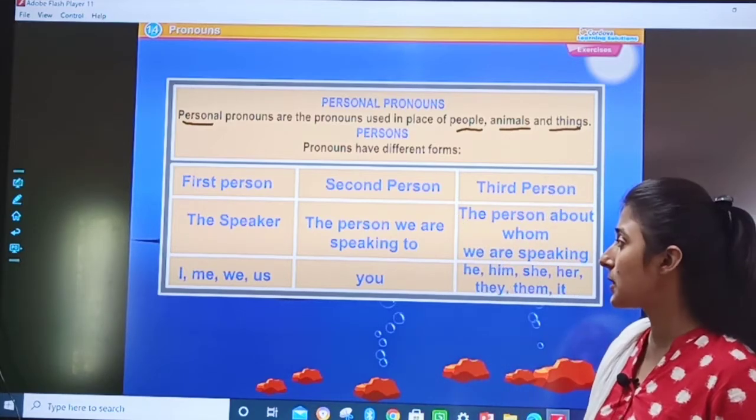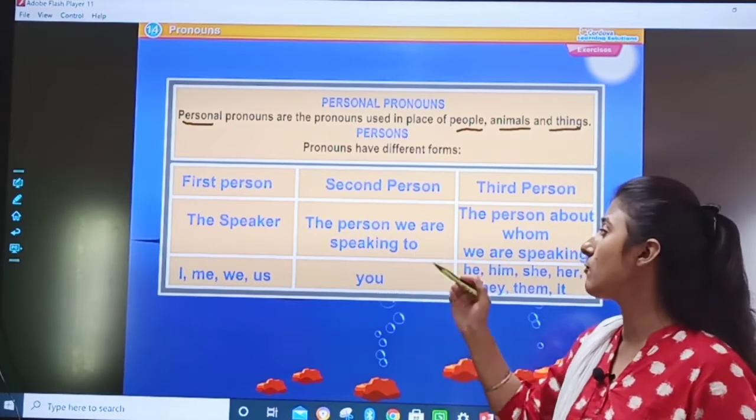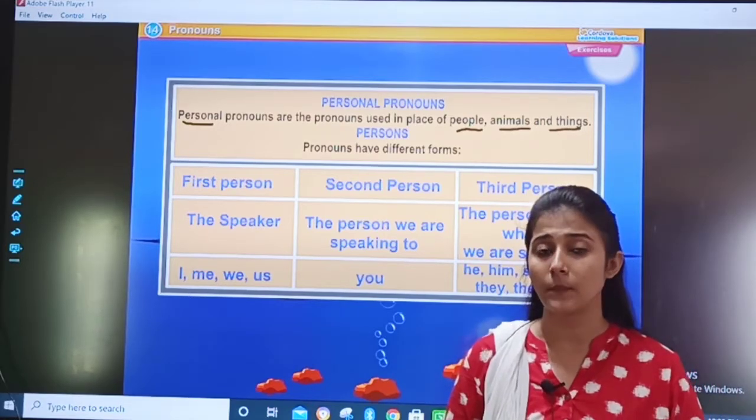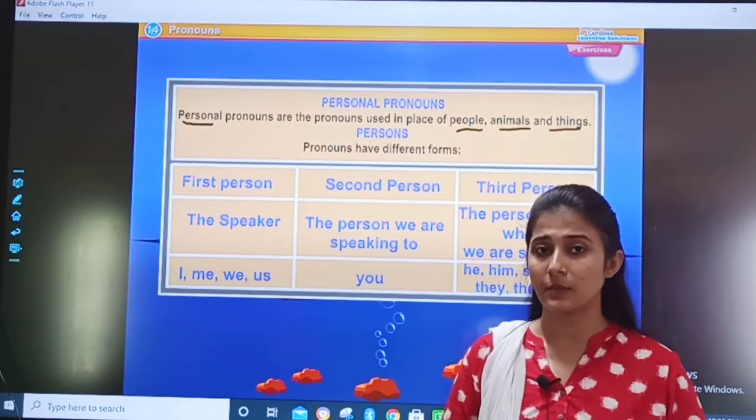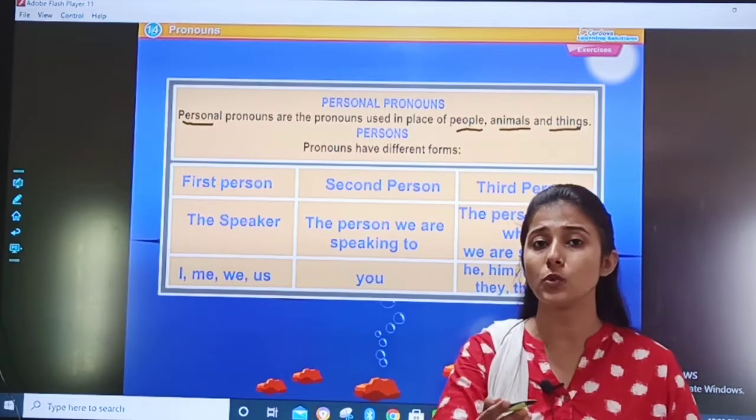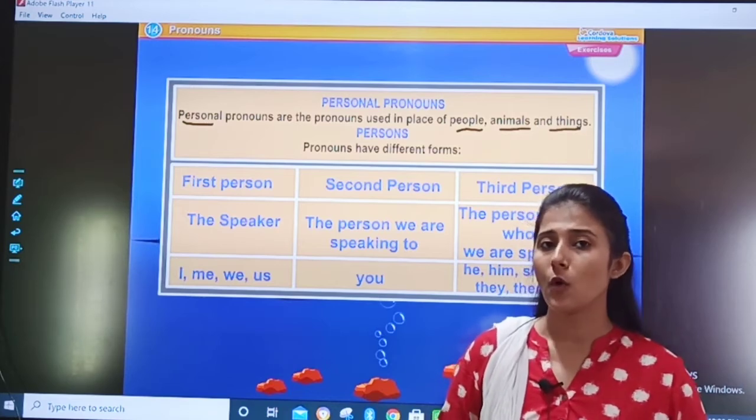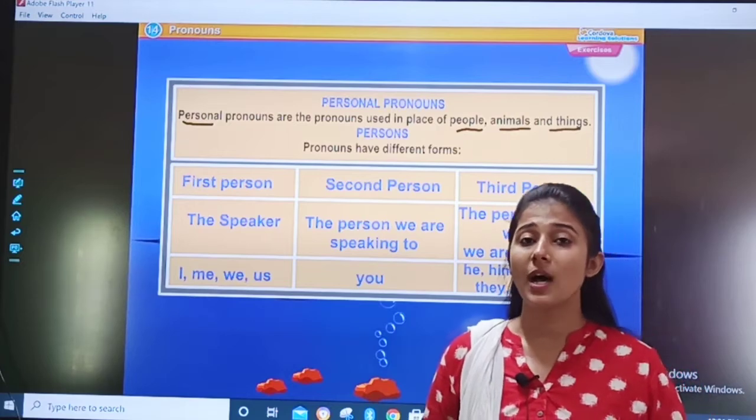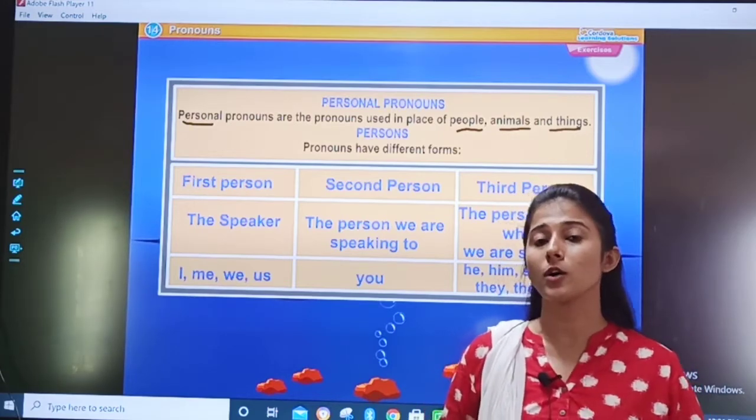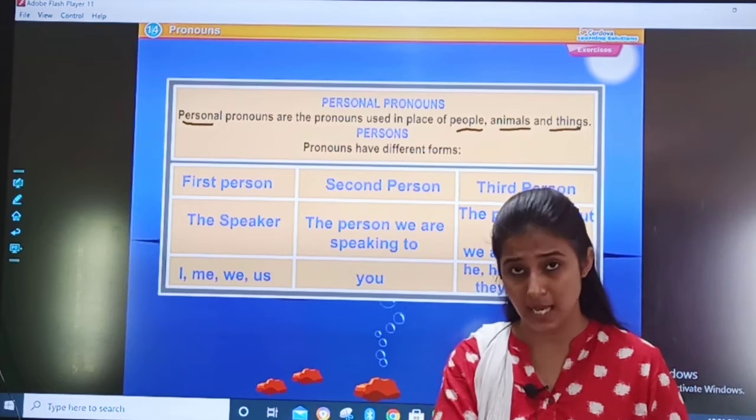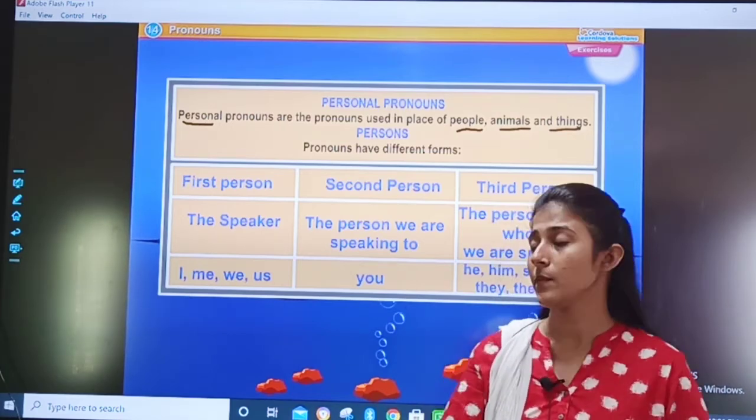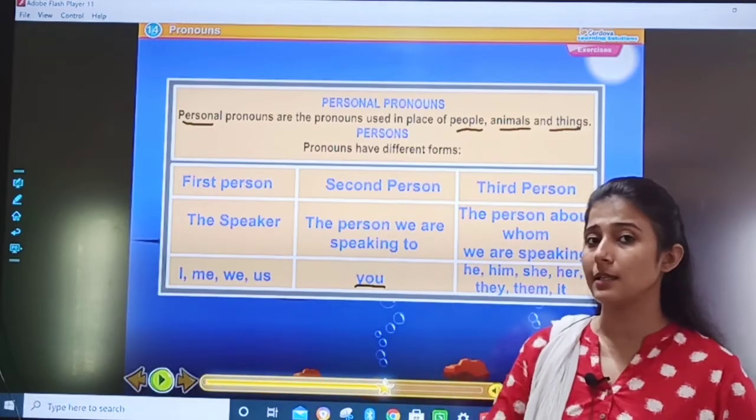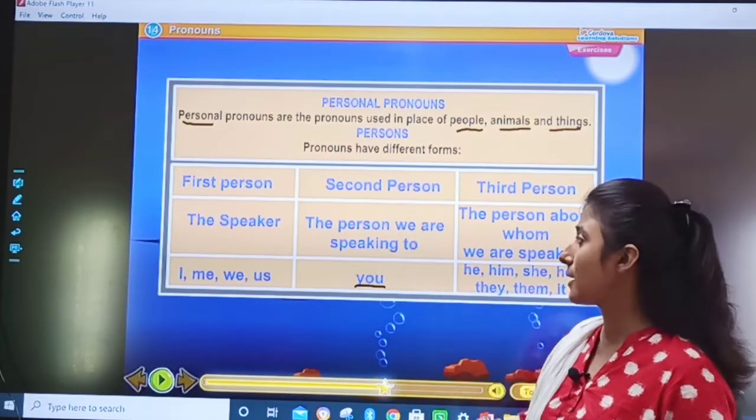Now what is second person? The person we are speaking to. For example, you are speaking to me, so I am the second person. Or if I am speaking to you, so you are the second person. For example, I am using the word you. You are smart. You should do your work on time. So I am telling this to the second person who is opposite to me. Whenever we speak to the other person, that is second person.